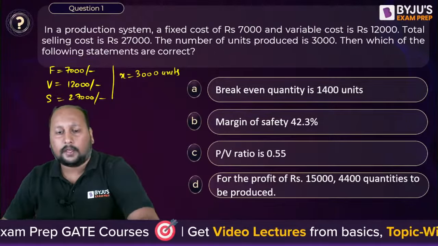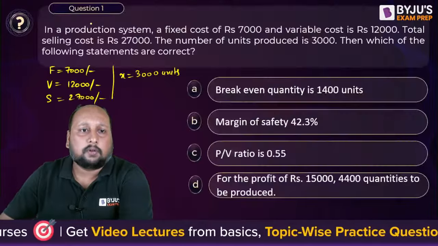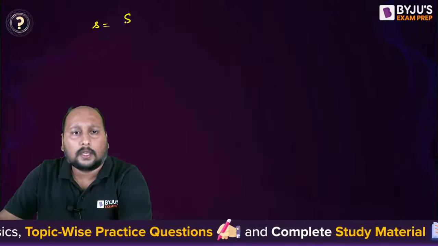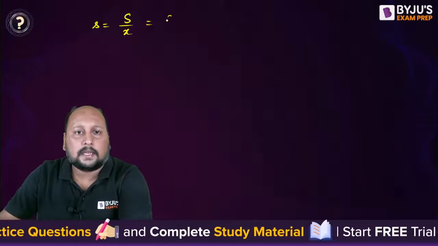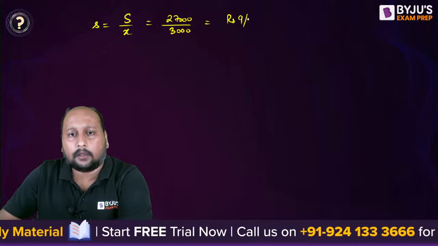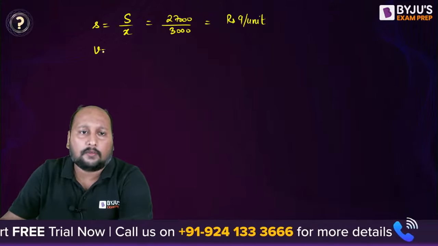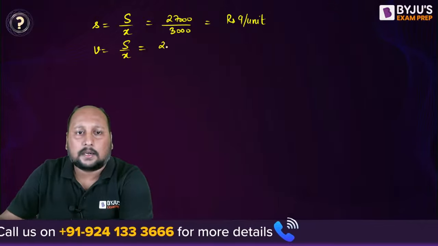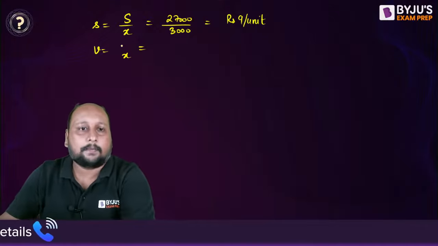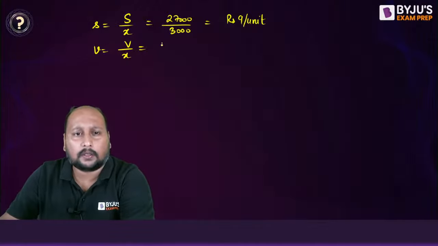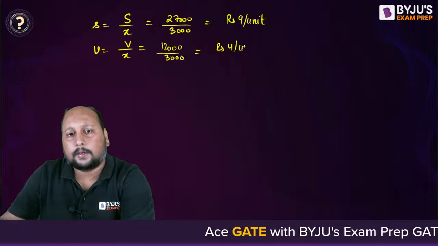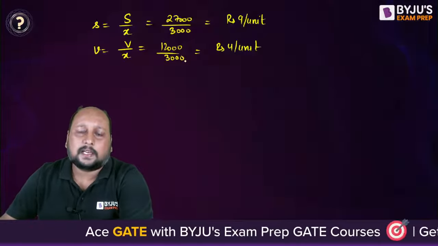So if you calculate over here the unit selling price and unit variable cost, we know that x is equal to 3000, so we can say small s is equal to capital S by x, right? So capital S is 27,000 divided by 3000, that is equal to rupees 9 per unit. Okay, if I talk about small v, that is capital V by small x, right? What is capital V? Capital V is given as 12,000. So 12,000 by 3000, that is equal to rupees 4 per unit. Okay, so we have calculated the unit selling price and the unit variable cost.